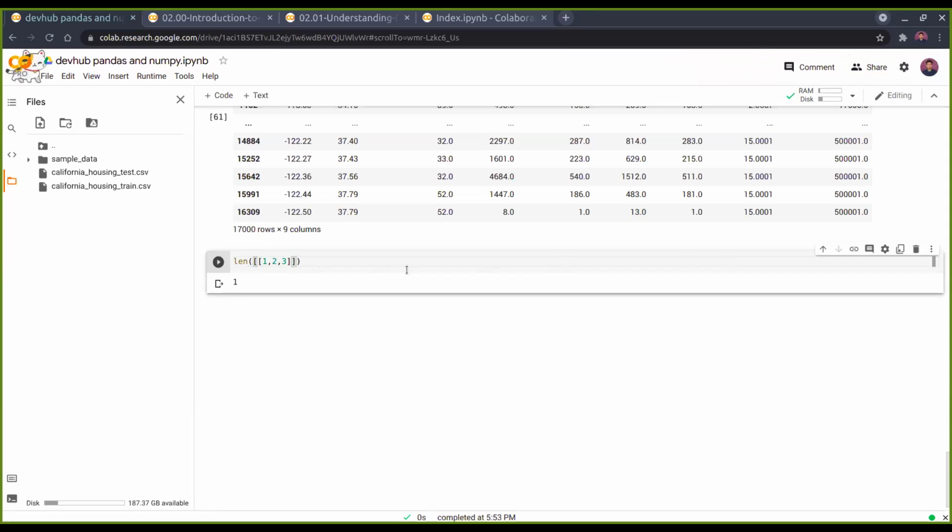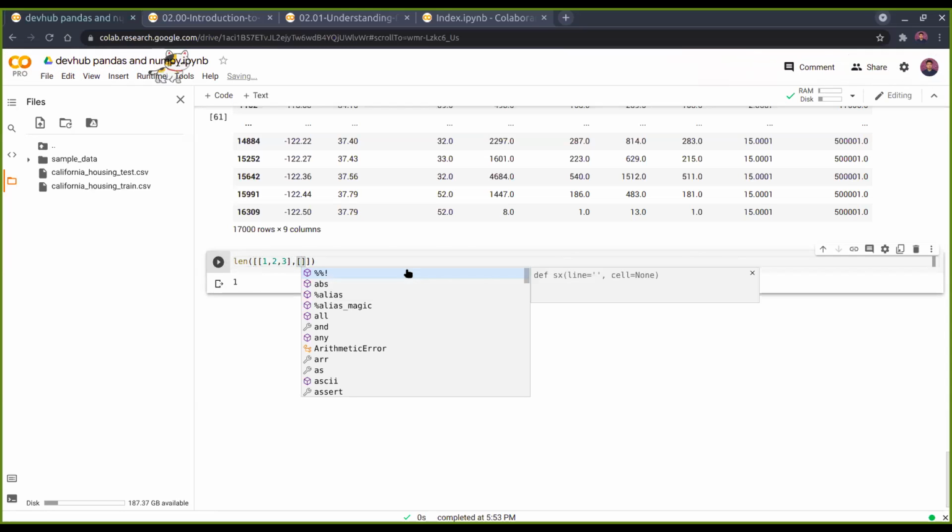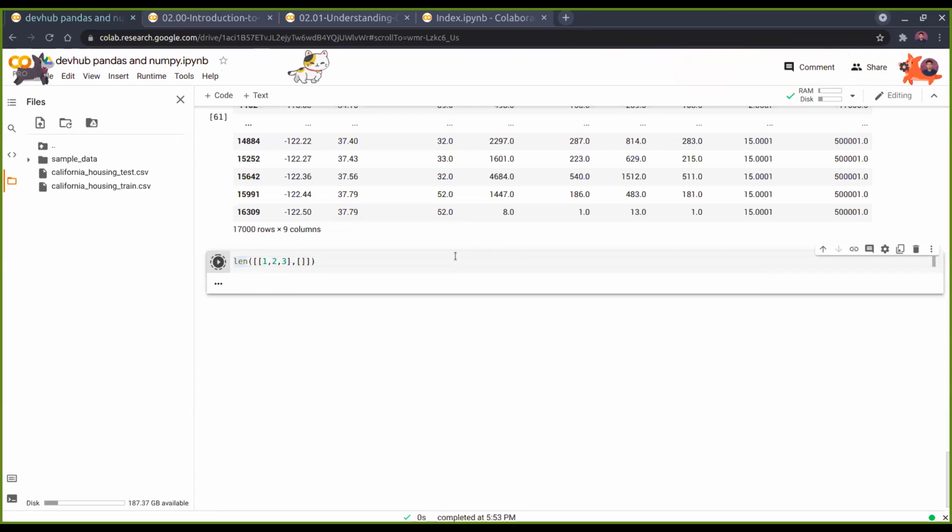See, this is one. Say for example, we give it an iterable. It can be any iterable, and it will just give you how many values it contains. That can be a list, that can be a tuple, that can be anything. So as you can see, there's an empty list, and here there's a list containing 3 values, and the output is 2.